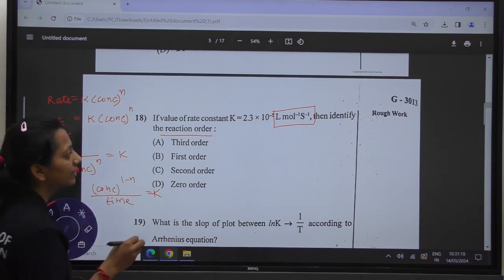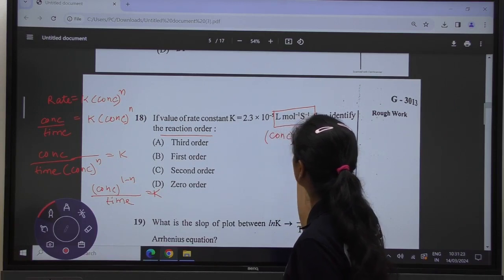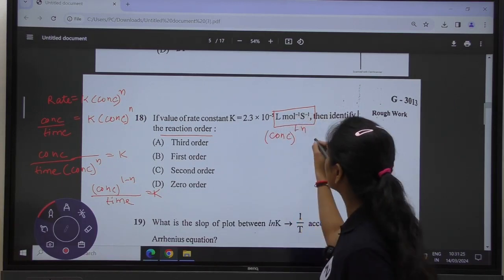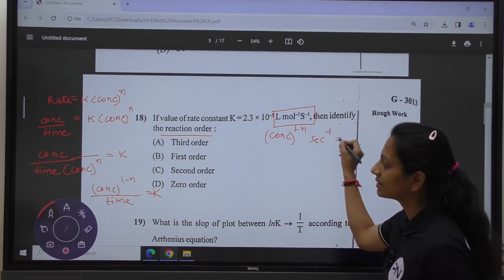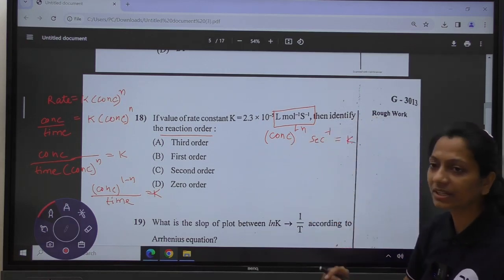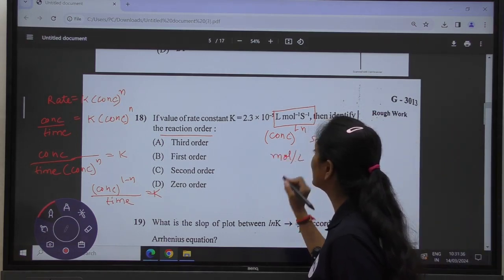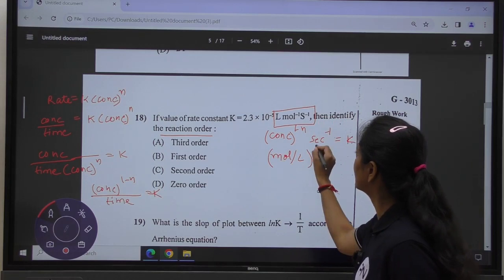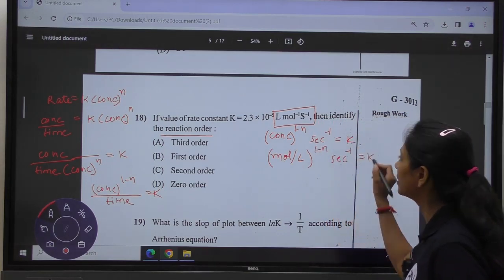Time is in second inverse, and concentration is in mole per liter, so (mole per liter) to the power 1 minus n, second inverse, is equal to k.